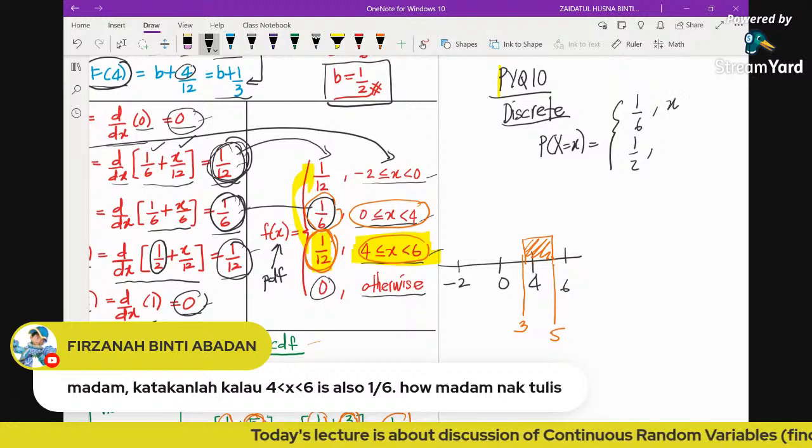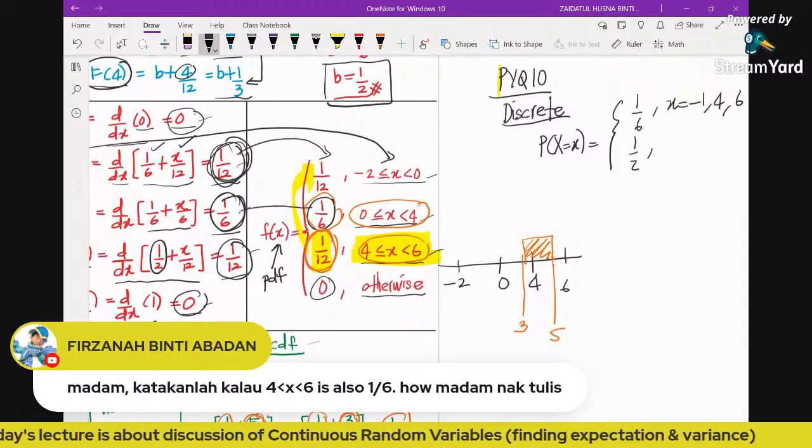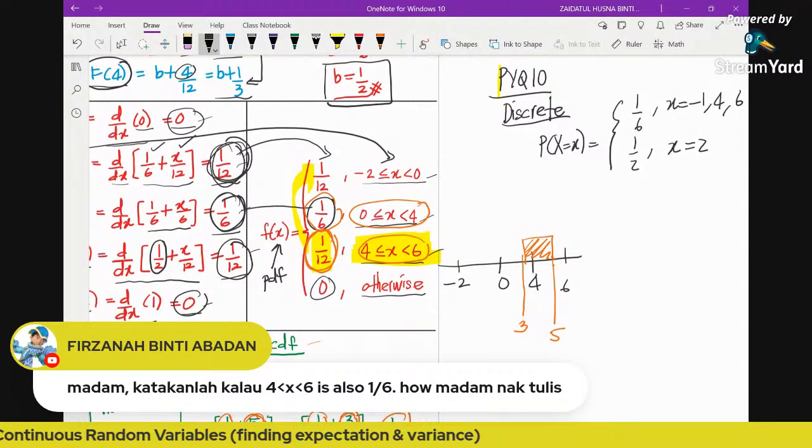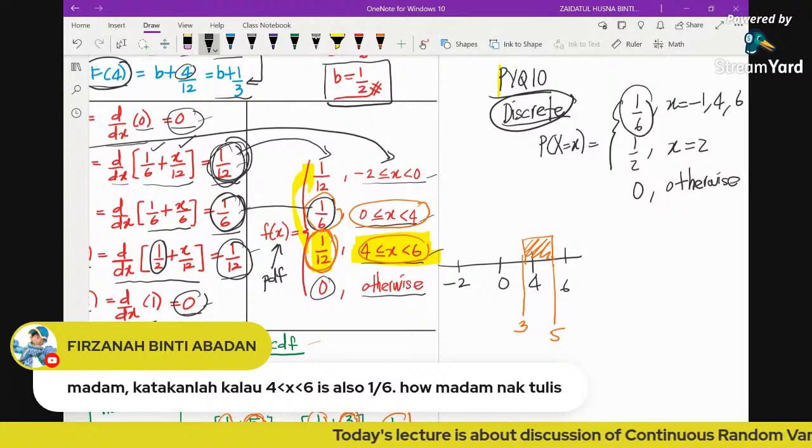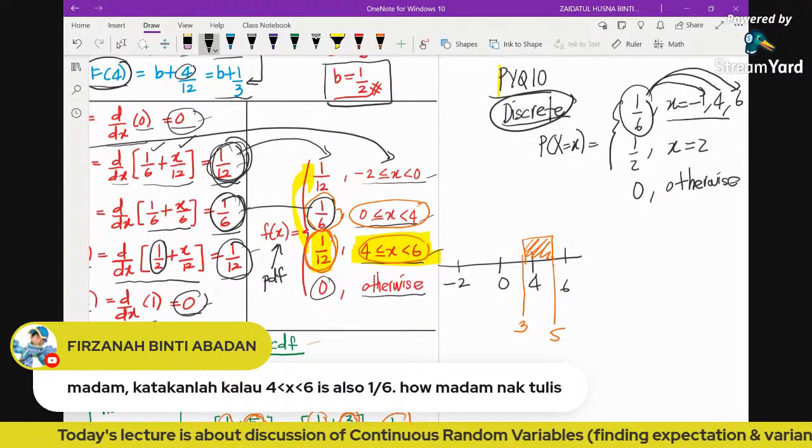This is when X equal negative 1, this is when X equal 4, this is when X equal 6, and this one when X equal 2. And then we put 0 otherwise. This is the PDF for discrete. It means if the probability is repeated, we can just put the second and third values of X in the same row.